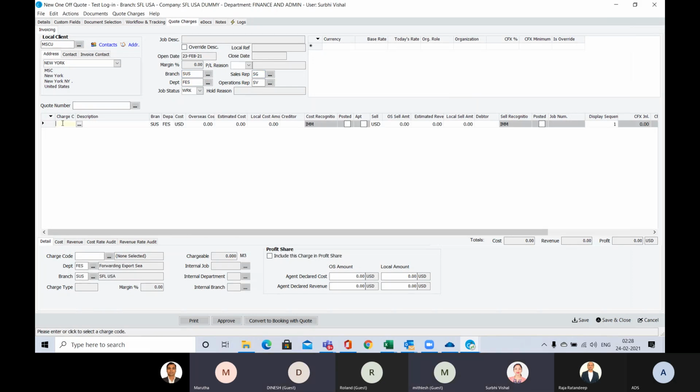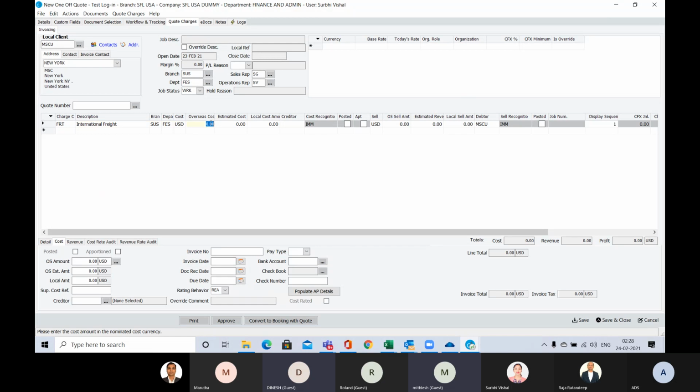Sorry, Surbi. In that case, what will happen, MB, is that whenever we skip those fields, those fields will be missing while capturing in the report, I believe.